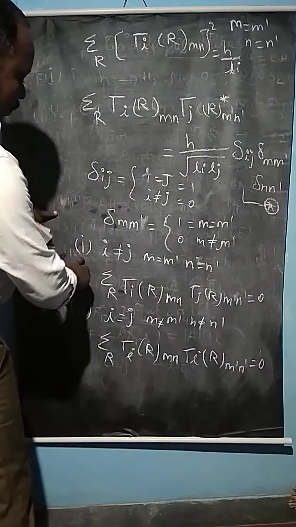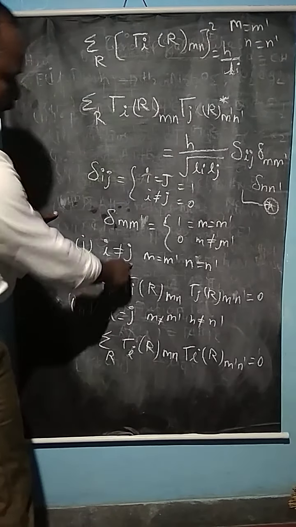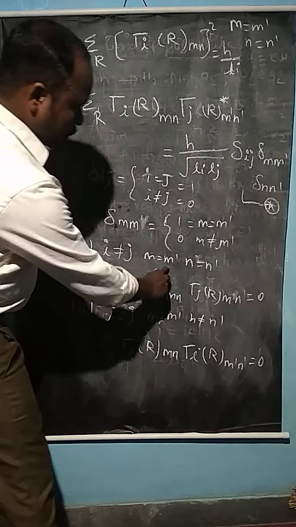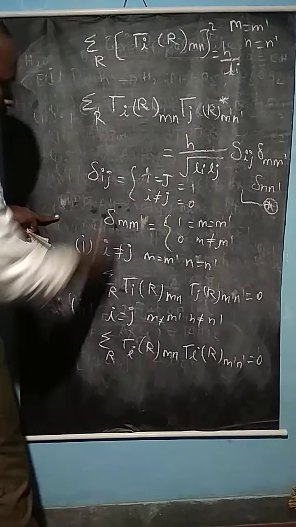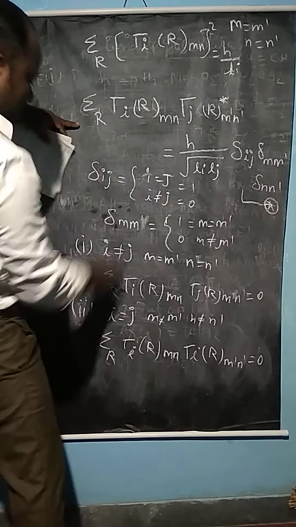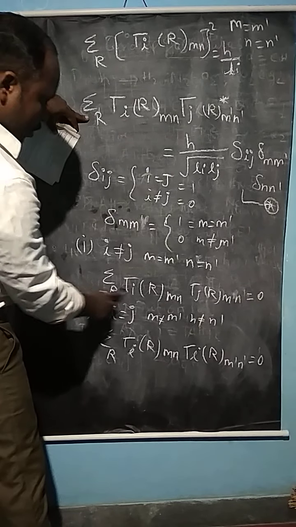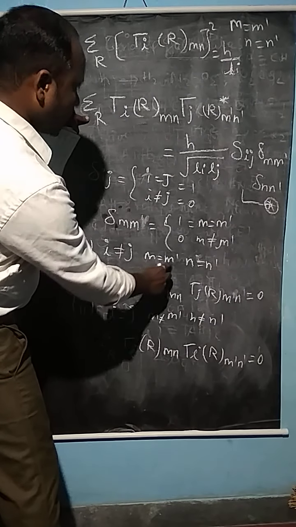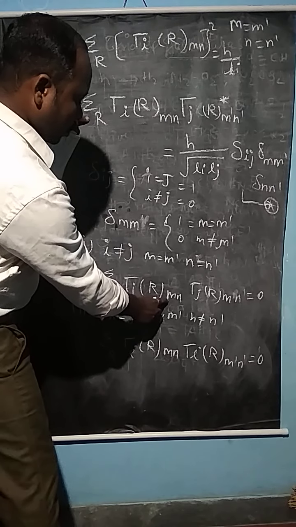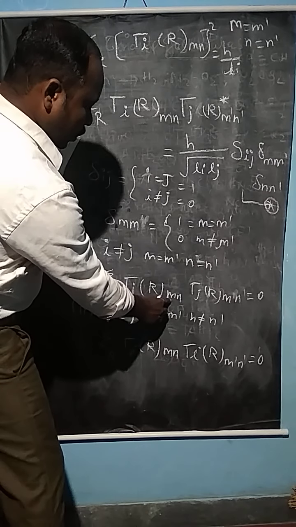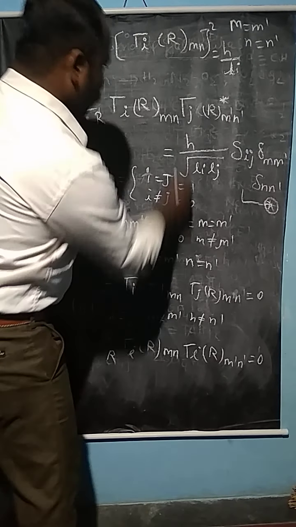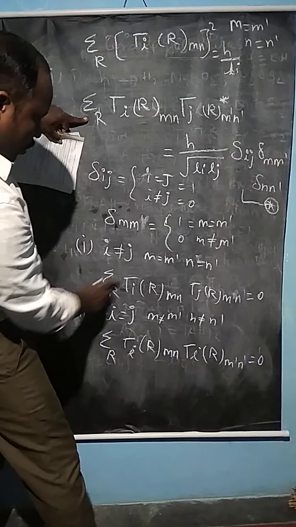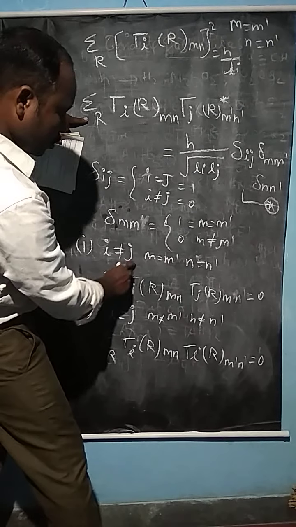Here the first case is i not equal to j, with m equal to m dash and n equal to n dash. I can write the equation like this: summation of R tau i R m n. Here tau j becomes tau j because i is not equal to j.